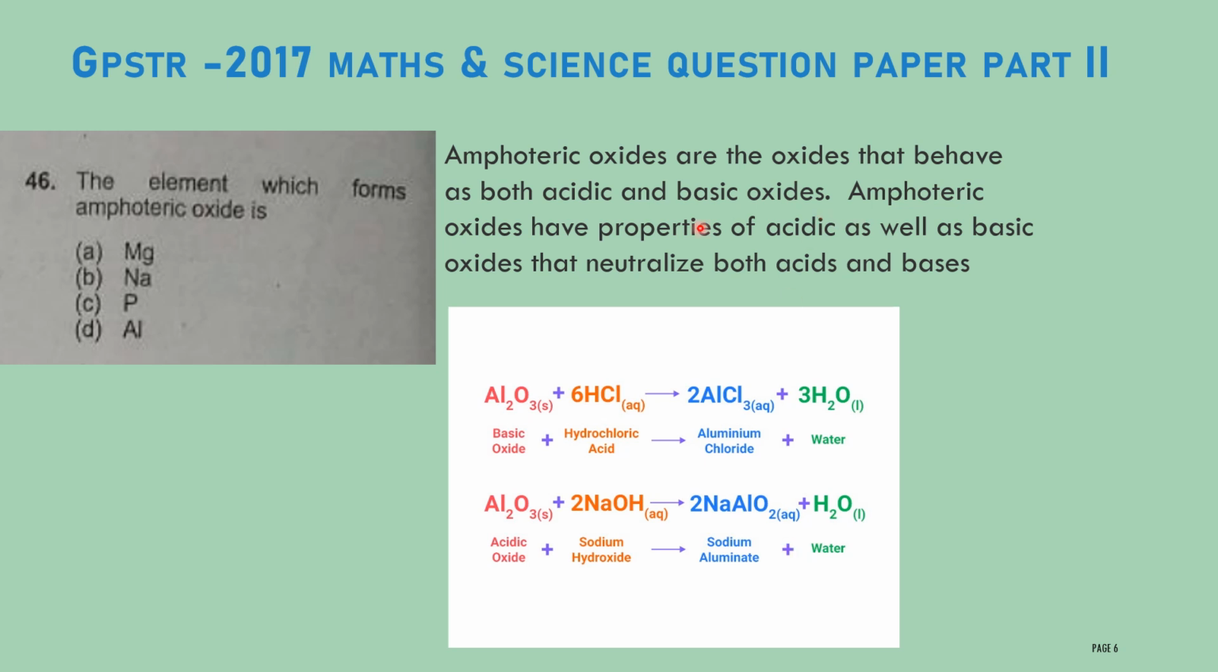Therefore, amphoteric oxides have properties of acidic as well as basic oxides, neutralizing both acid as well as base. One thing you have to remember: aluminium oxide behaves as an acidic oxide and also a basic oxide. Therefore, the correct answer for this question is aluminium. This is an amphoteric oxide; it behaves as both an acidic oxide and a basic oxide.